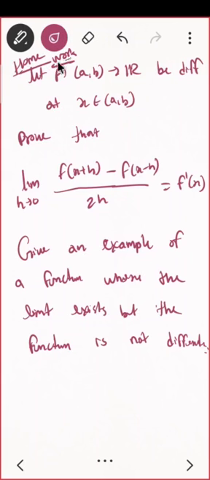This is a homework problem for you. First thing you have to do, since f is differentiable, you have to prove this limit is the same as f dash of x. That is quite easy. That is, limit h extending to 0 of f of x plus h minus f of x minus h upon 2h is equal to f dash of x. Then you need to give an example of a function where this limit exists but this is not the same as f dash of x, or the function is not at all differentiable. That is what you have to give.